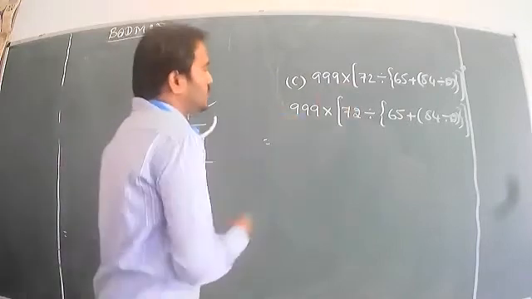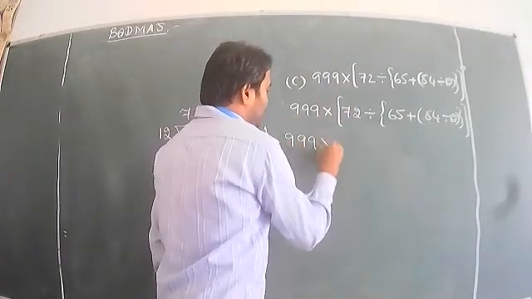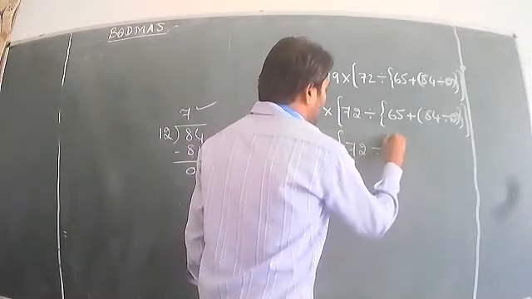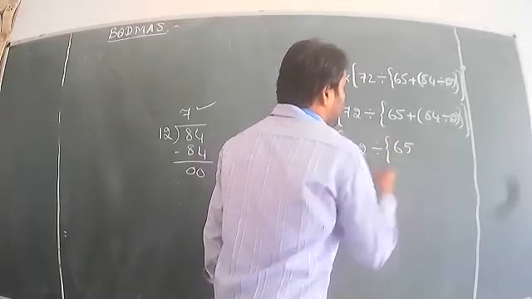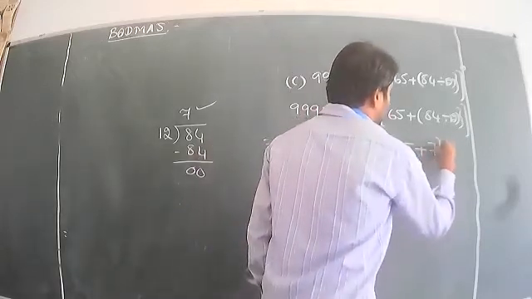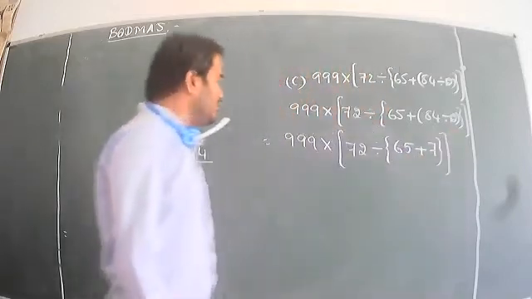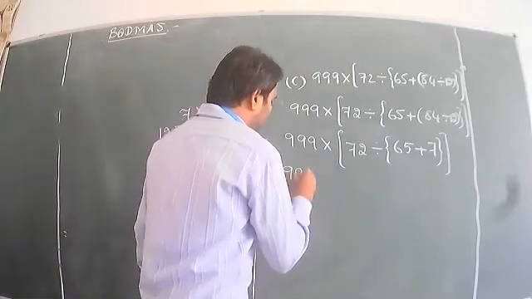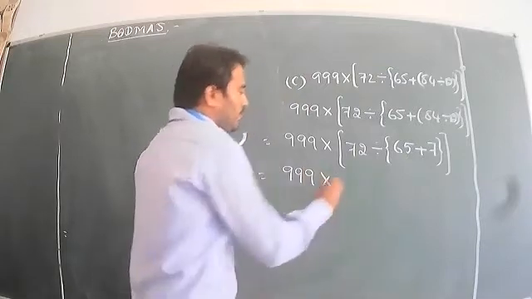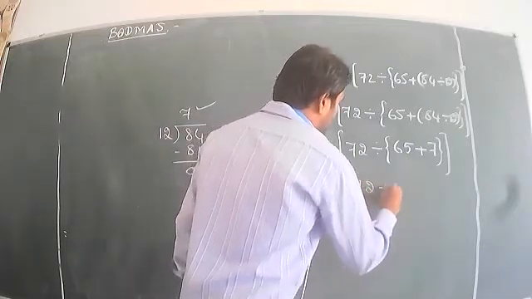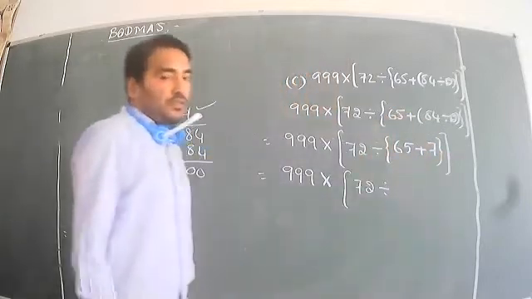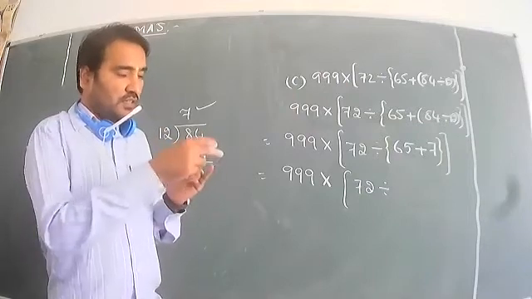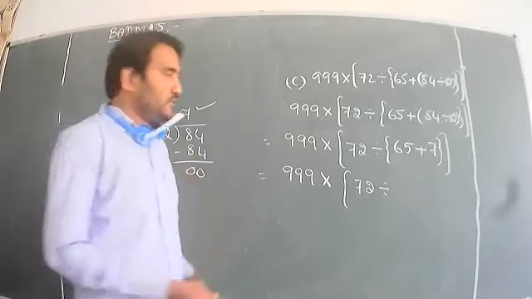That should be substituted. 999 into big bracket 72 divided by flower bracket 65 plus 7, close the common bracket because we have solved the sum. Next I will go for 999 into 72 divided by 65 plus 7, which is 72.